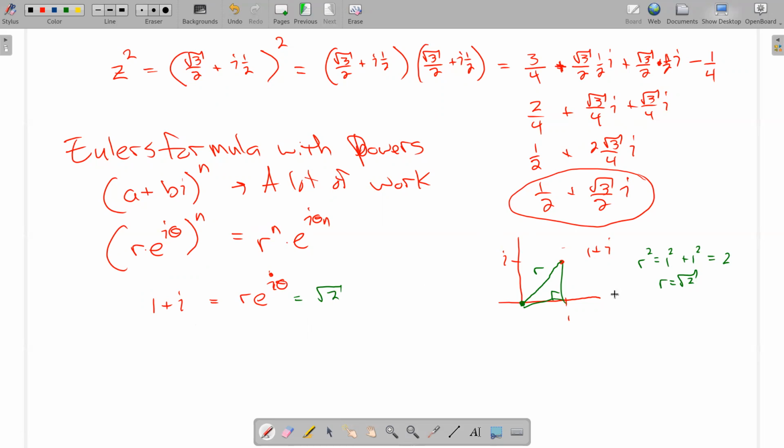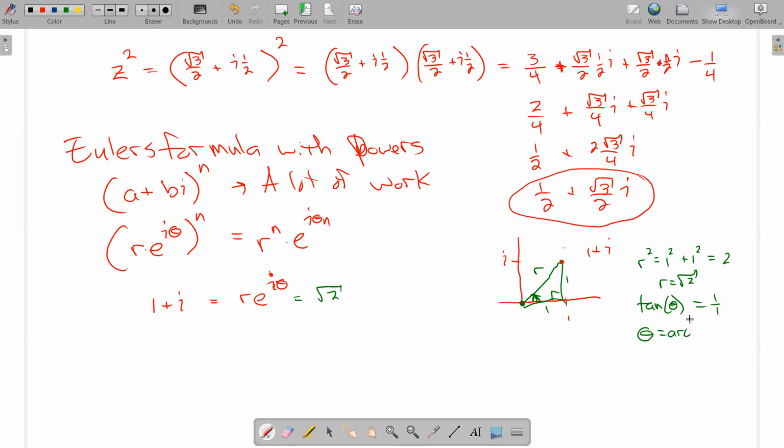All right, what about the angle there? So for the angle here, we know that this distance is 1 and that distance is 1. So opposite over adjacent, that's tangent. So the tangent of the angle I want is equal to 1 over 1. So what angle do we know has a tangent, a slope of 1? Well, a slope of 1 goes with pi over 4, right? So we could double check.